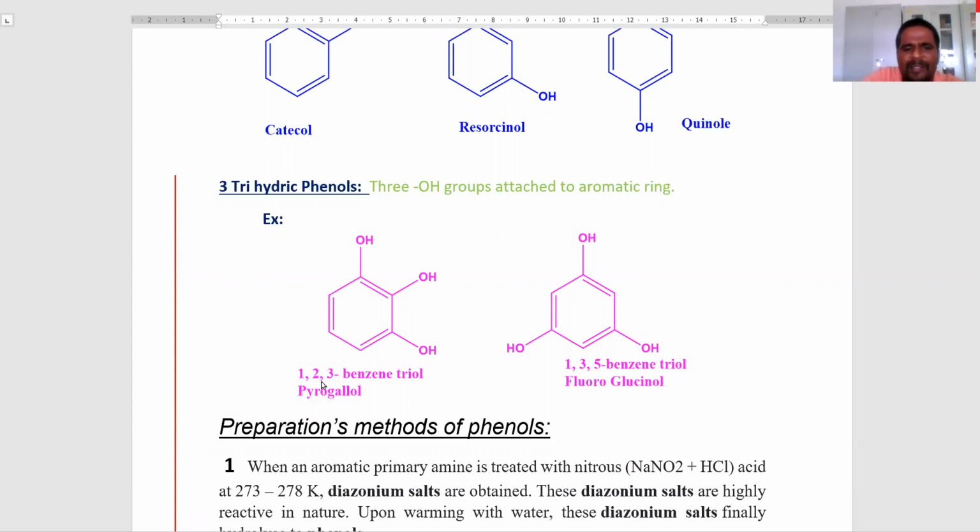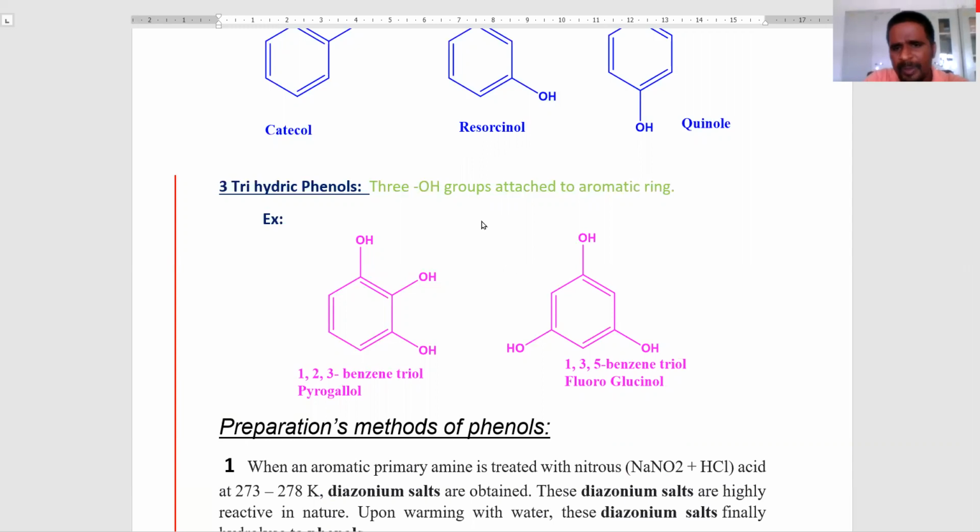Here the examples are 1,2,3-benzenetriol, the common name is pyrogallol, and 1,3,5-benzenetriol, the common name is phloroglucinol. So these compounds have three hydroxy groups. This is the definition and classification of the phenols.